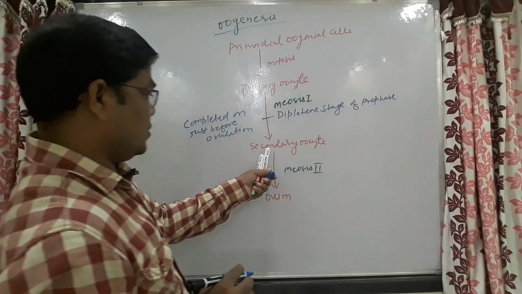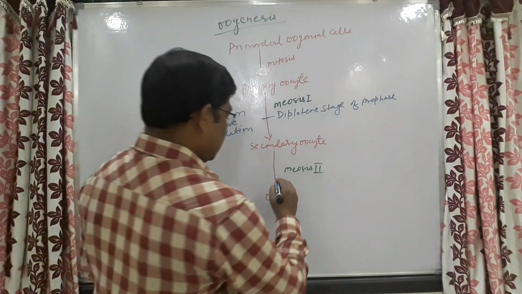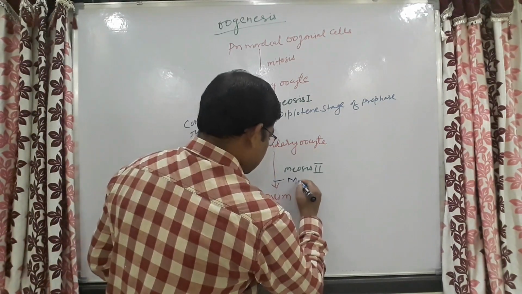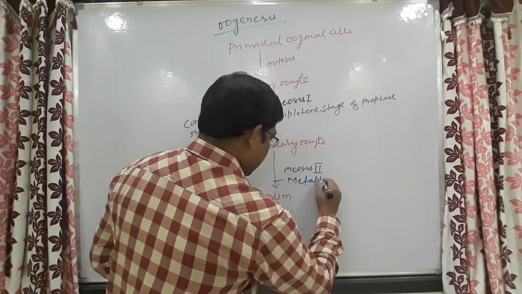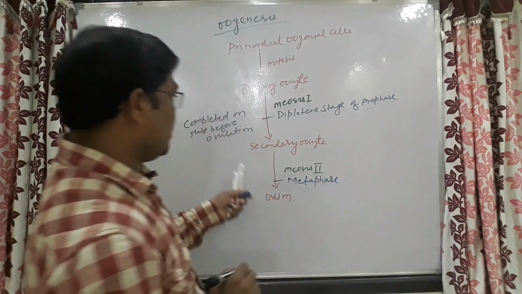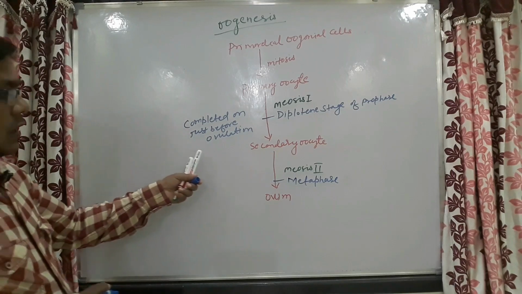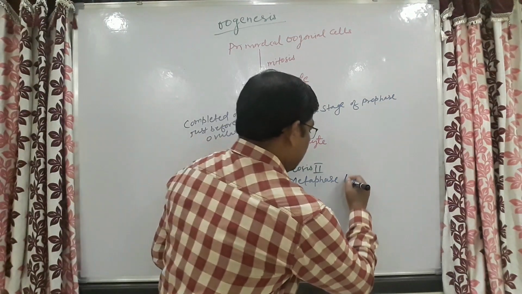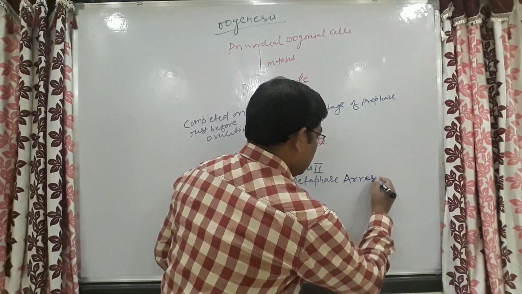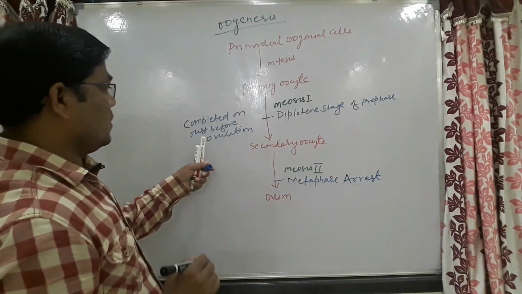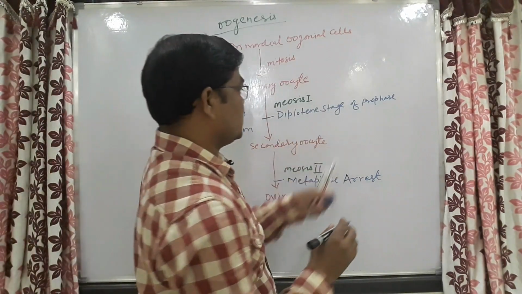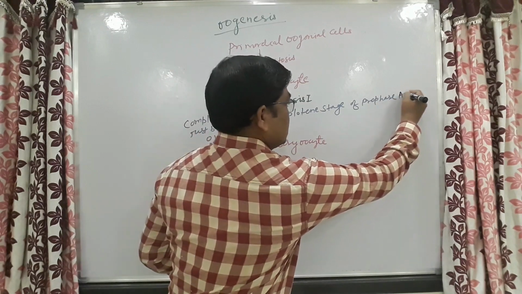And this meiosis 2 gets arrested in metaphase. So here is the metaphase arrest, and here the diplotene stage of prophase arrest.